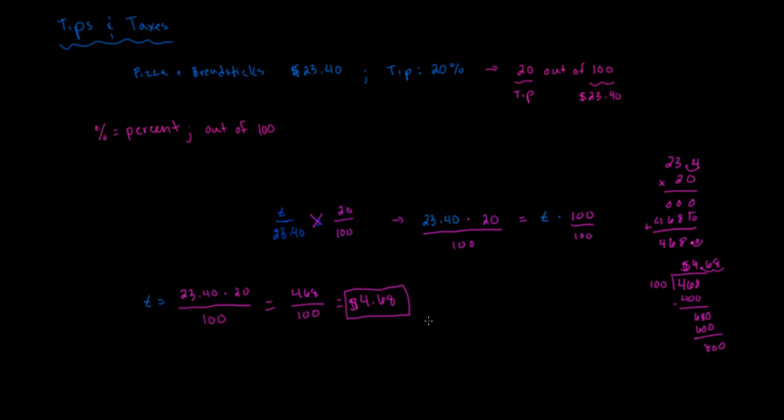I think that's actually $28.08. Yeah, that's $28.08, right? So your total bill would be $28.08, but the tip is $4.68. That's how you would get the tip for a certain size order.